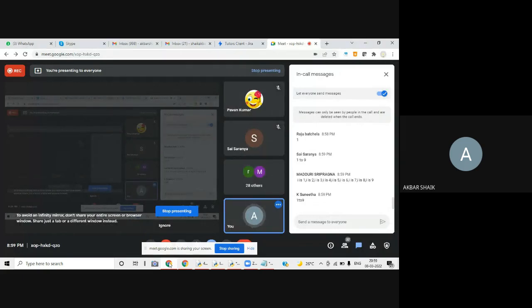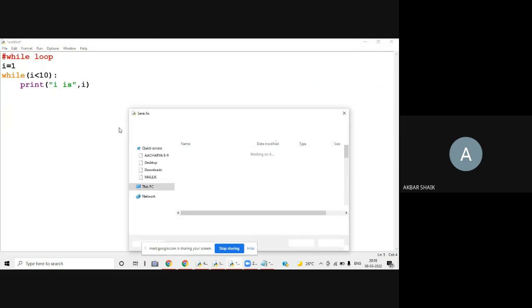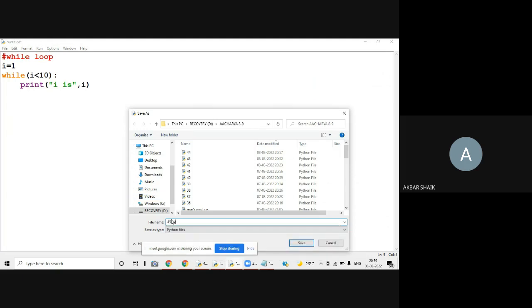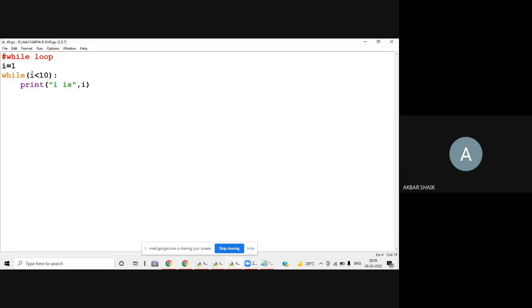So here, the output is: I is 1 is going to be printed infinite number of times. Why? The reason is, what is the condition here? I less than 10. What is the I value? 1. 1 less than 10 is true. Am I updating the I value? I am not updating. The I value always stays 1, and 1 less than 10 is always true. So that's why this statement will always be executed.